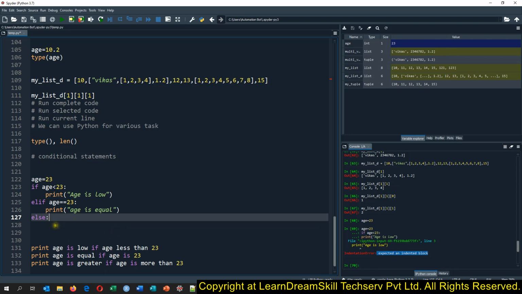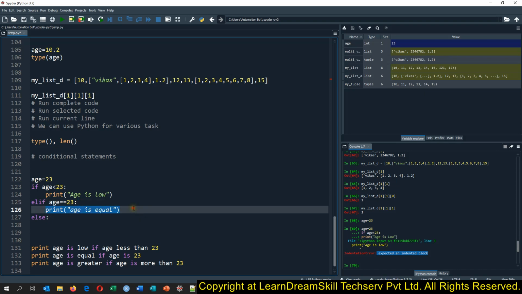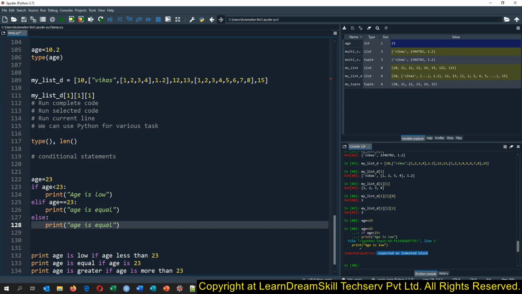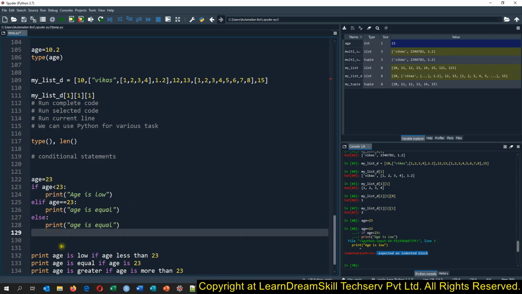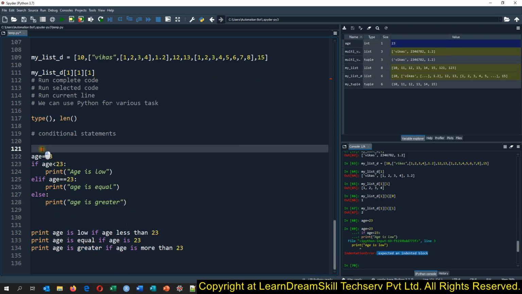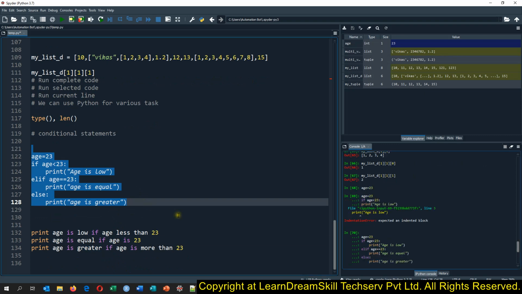After else, if we have only a single line to run, we can just write that line on the same line. Otherwise we will have to add a tab, and then we can write multiple lines this way. Then age is greater, and this way our if, elif and else part is done.